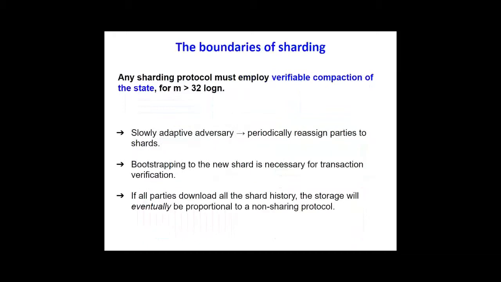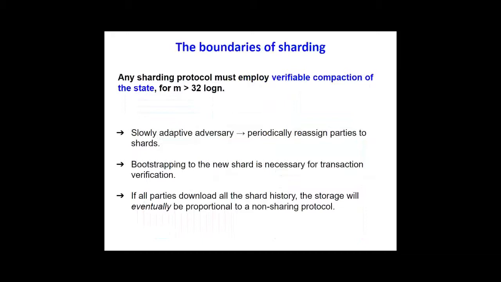The second result we have is we show that any sharding protocol must employ verifiable compaction of the state. And that means that we must employ a mechanism that is able to compact the state, compress the information, in a verifiable manner. There is a lot of work towards this direction. The simplest way to do so is to employ checkpoints. So every time the epoch changes, we checkpoint by posting the last block and the UTXO pool. But there are more sophisticated ways to do so with cryptographic accumulators, zero-knowledge proofs, non-interactive proofs of work, etc.